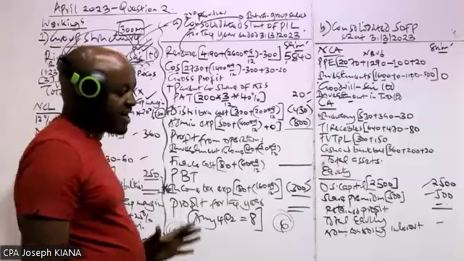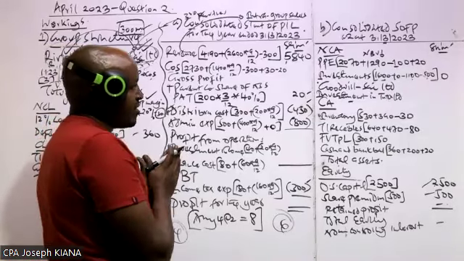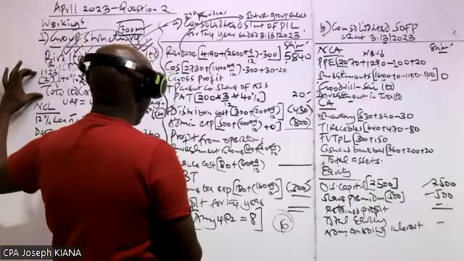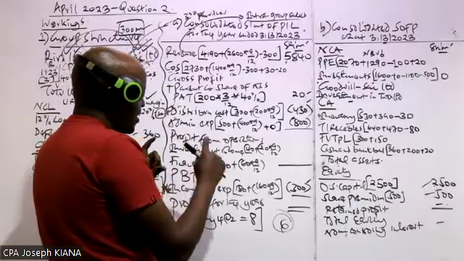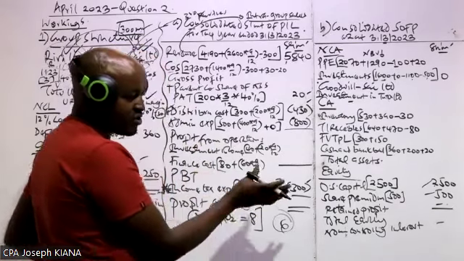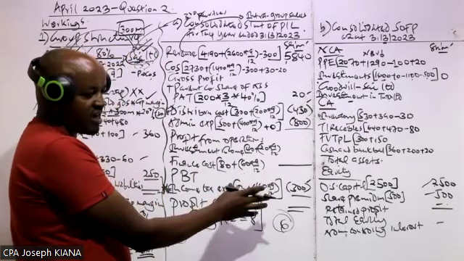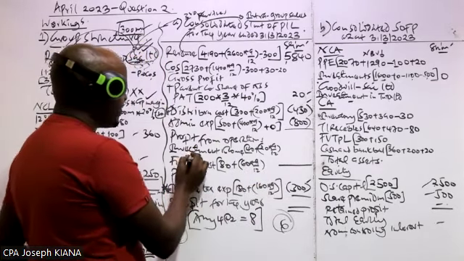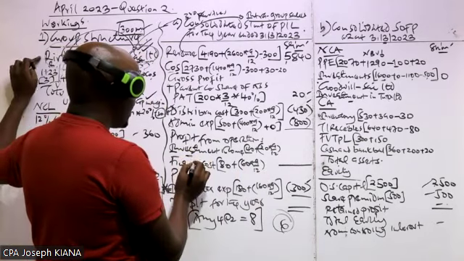And that investment income, those dividends received by the parent from the associate and subsidiary, which will have been accounted for by the parent company as an investment income, that one we don't include in our consolidated income statement.